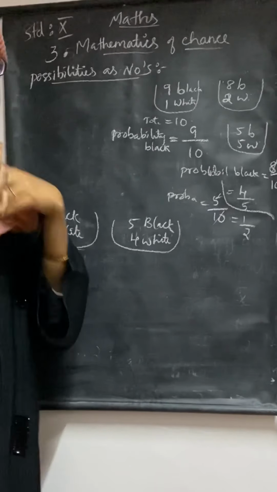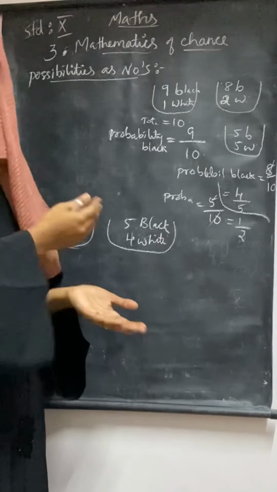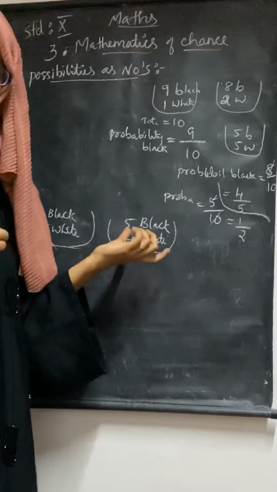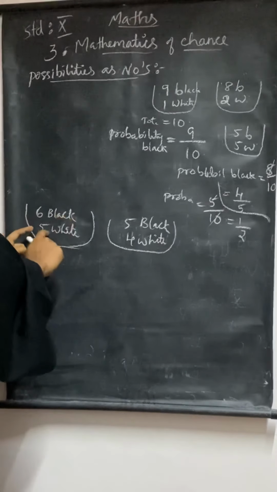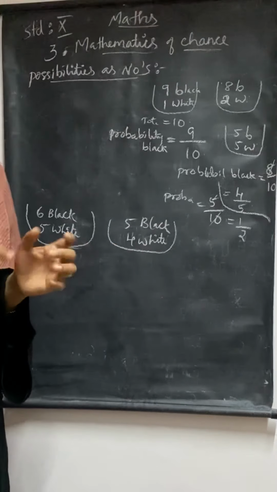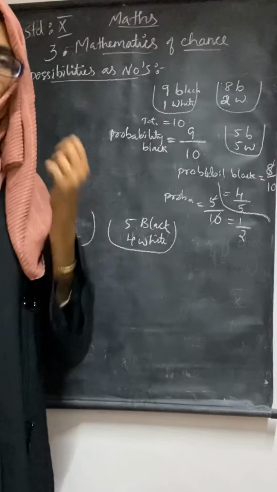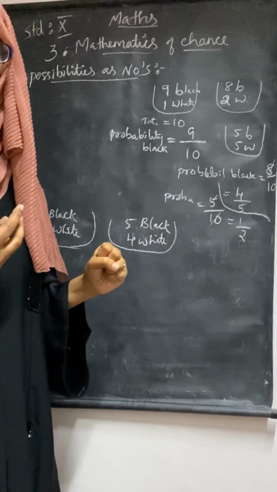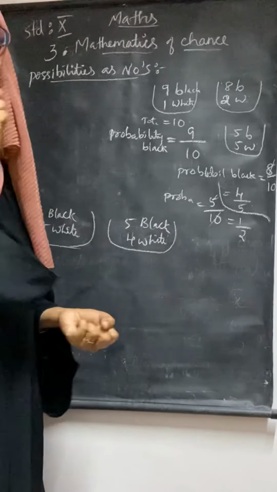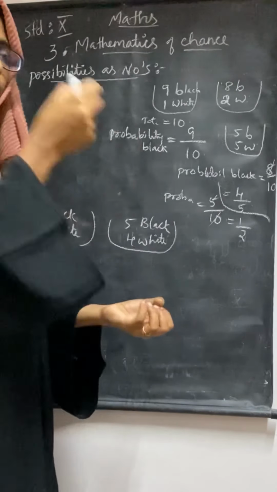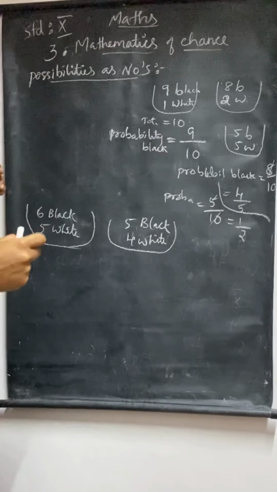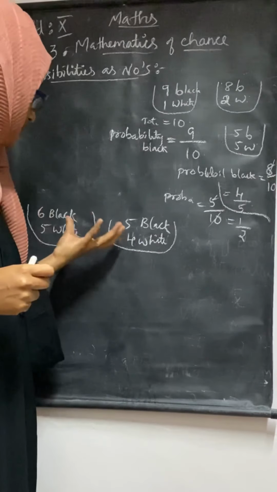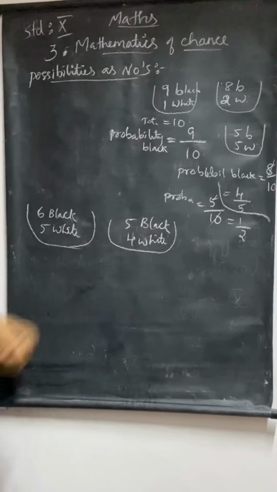So I am calling somebody to play one game, so that you have to randomly pick one ball. Box one has 6 black balls, 5 white balls; box two has 5 black balls, 4 white balls. You have to pick one ball from any one of the boxes. After picking the ball, if a black comes, you will win. So you have to take black only, without seeing. I'm asking which box you can consider to win more, which box will have more probability for black.